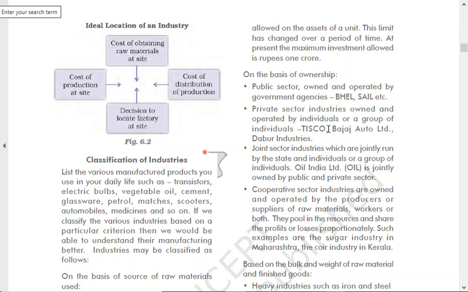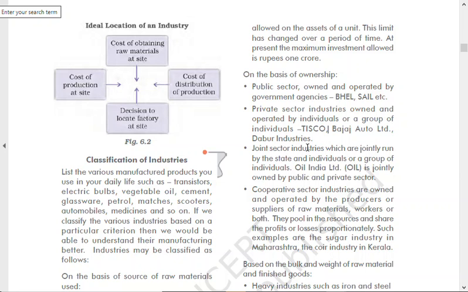Yes, sir. What is TISCO? Tata Iron and Steel Company. Yeah, Tata Iron and Steel Company, TISCO, Bajaj Auto Limited, Dower. All these are private companies. TISCO is of course by the Tatas, Bajaj Auto Limited by Bajaj, Rahul Bajaj. And Dower is another one, Dower Honey and all these things. I don't know who the owner is.